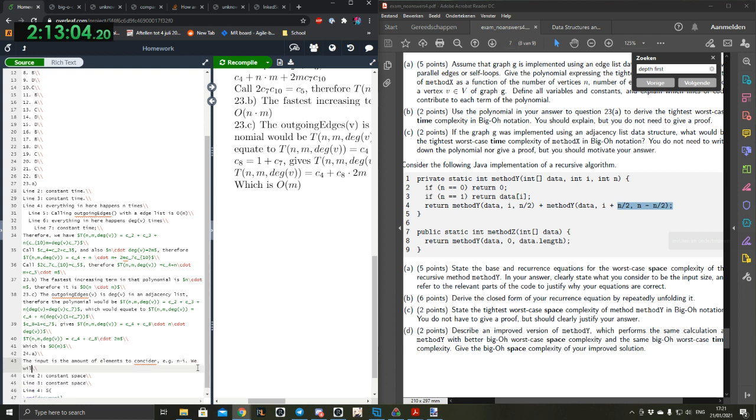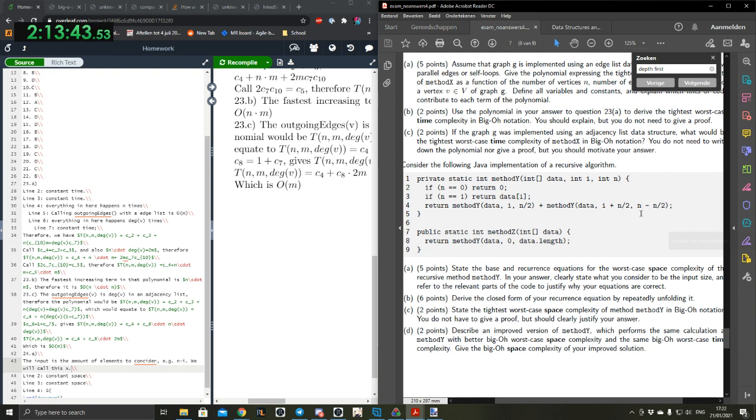I think this method does something else. If we try just plugging in 0 and n, then the first recursive call is going to be 0 to n divided by 2. The second one is going to be n divided by 2, n divided by 2. Yeah, and also the first one doesn't do i, n. Well, it does i, n divided by 2, but only from the final thing it gets. Yeah, I do agree. I misread it. I thought it said n here.